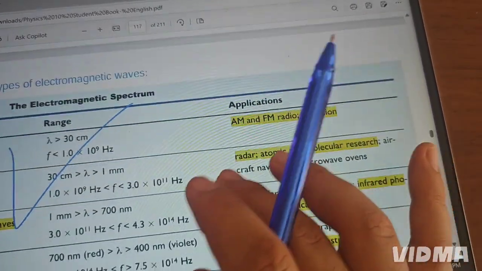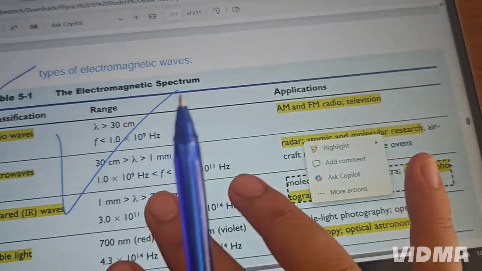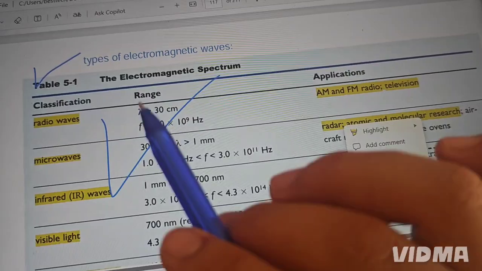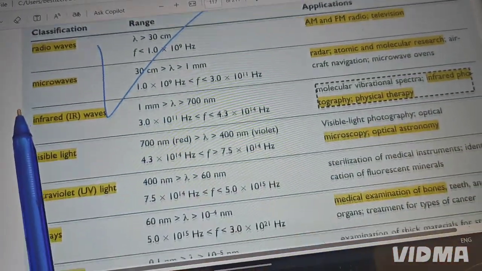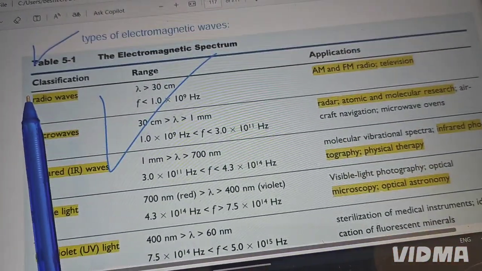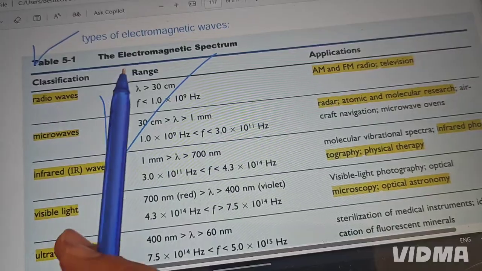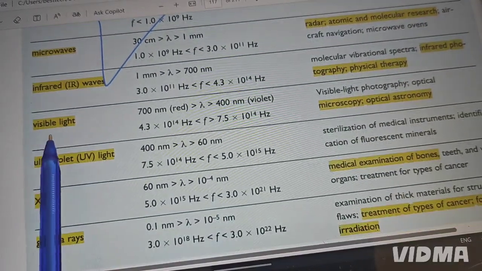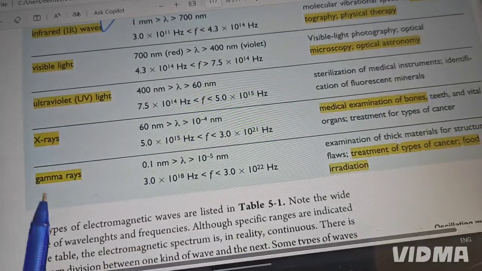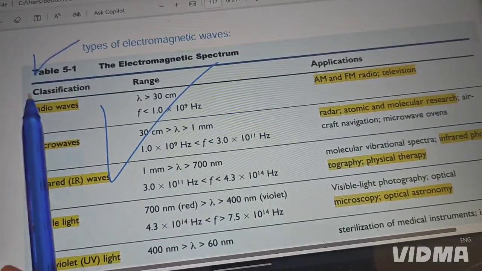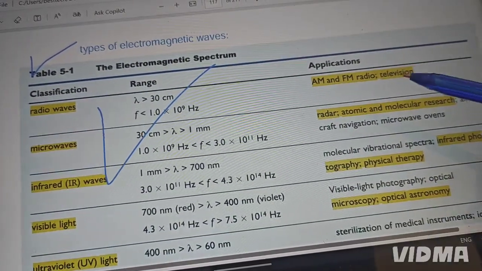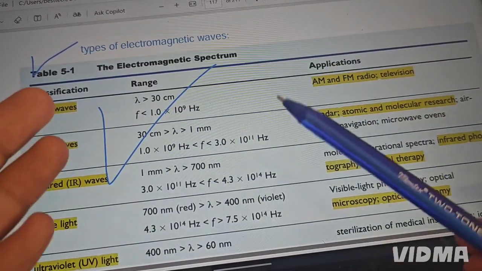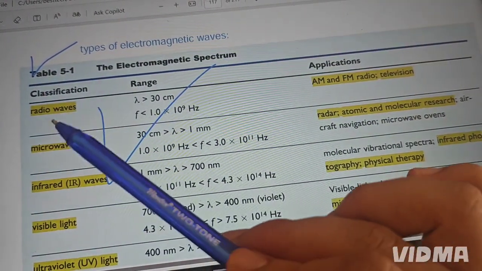This table is really important for knowing the types of electromagnetic waves. These are the types I highlighted in yellow: radio wave, microwave, IR (infrared), visible light, UV light, X-ray, gamma ray. And this column is the application.